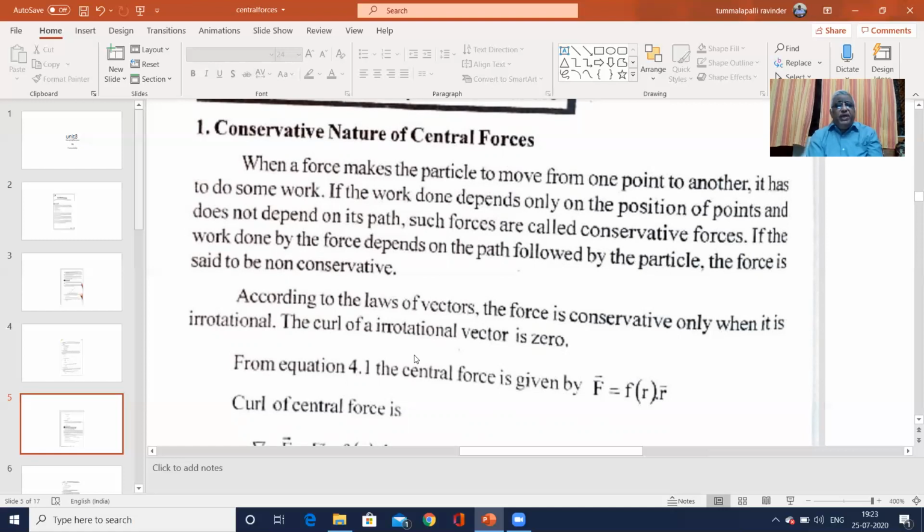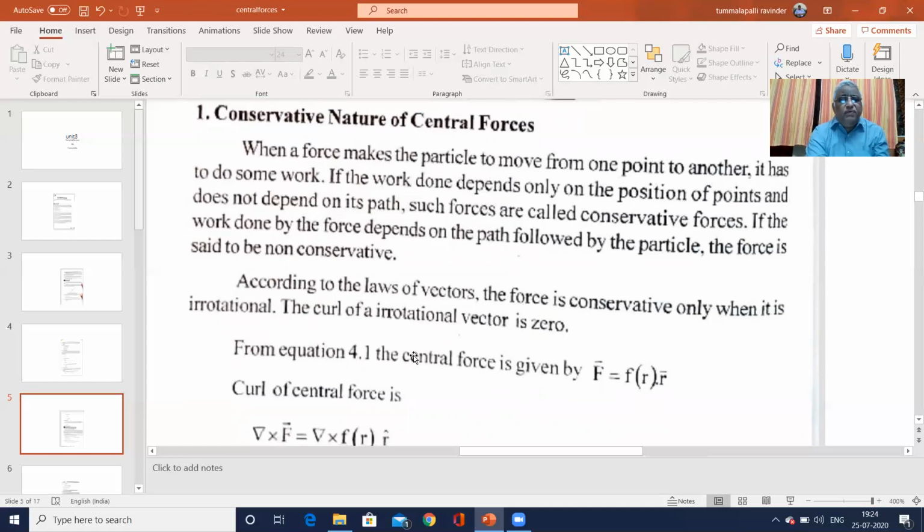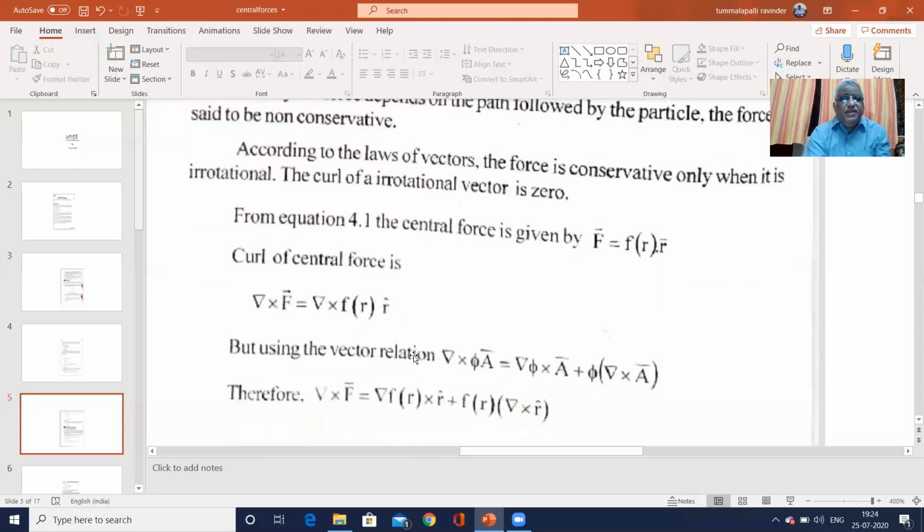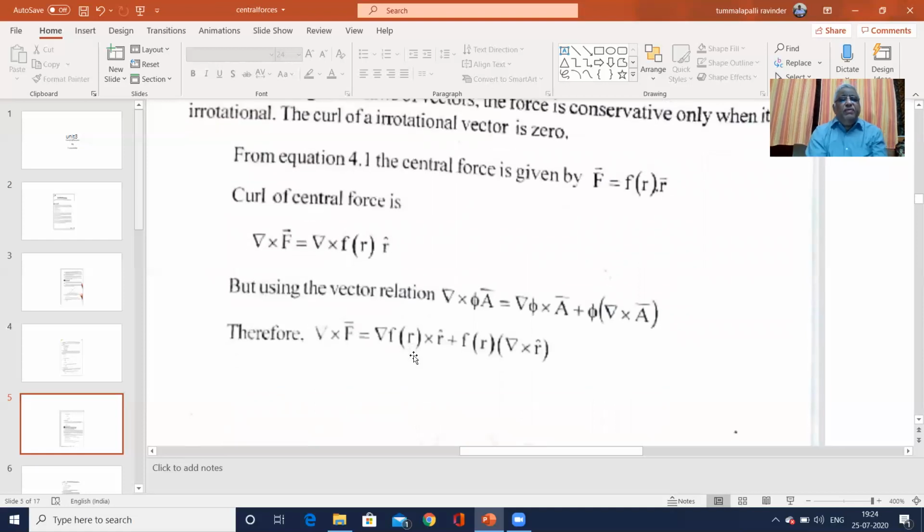From the definition, a central force is represented by capital F equal to f(r) times r cap. The curl of a central force, curl of F, is equal to curl of f(r) r cap. By using the vector identity, del cross phi A is equal to del phi cross A plus phi into del cross A. So therefore, we can write it for the central force.